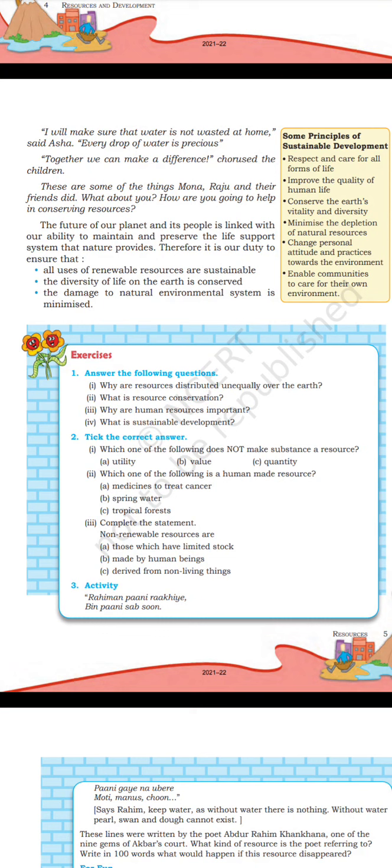Exercises. Answer the following questions. Why are resources distributed unequally over the earth? What is resource conservation? Why are human resources important? What is sustainable development? Pick the correct answer. Which one of the following does not make a substance a resource? Which one of the following is a human-made resource? Complete the statement. Renewable resources are... Activity.